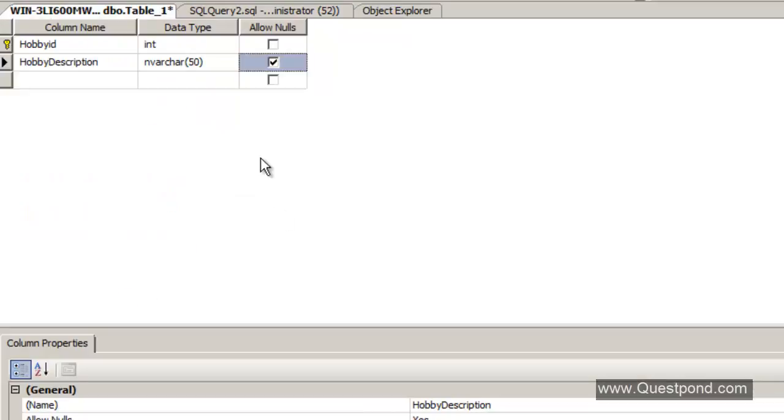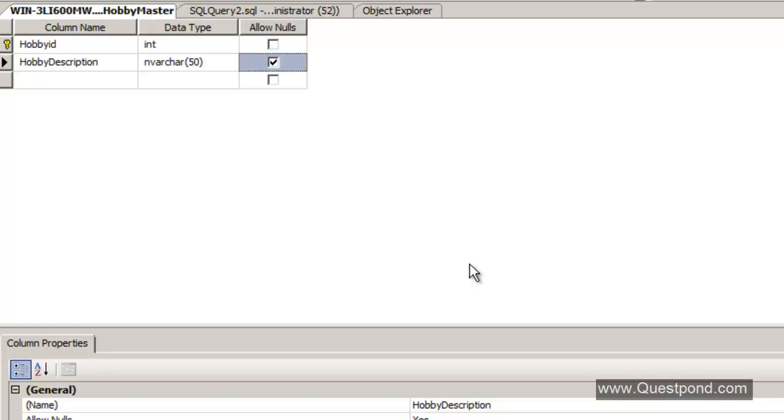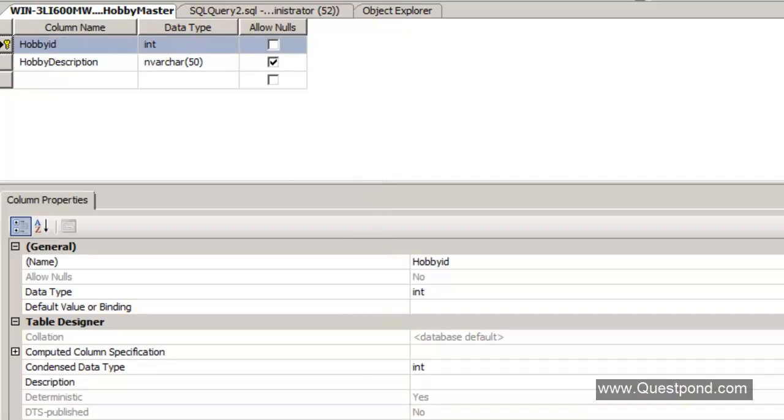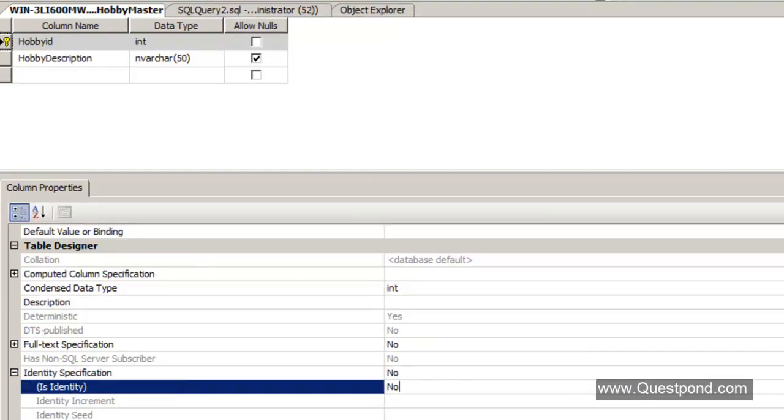I thought that our naming conventions are TBL, so this is fine, right? And this number we'll make an auto increment here. So I'm going to say that this is identity on, which means it's an auto increment number, right?